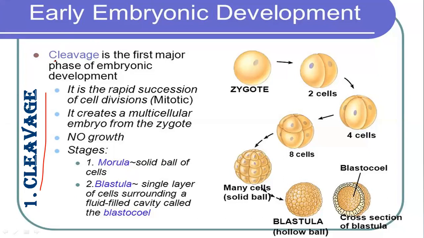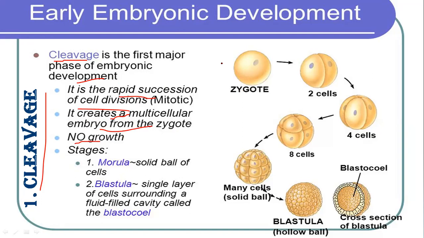It means breaking down or breaking off, we can say, of any cell. So it is the first major phase of embryonic development. It is a rapid succession of cell division. It creates a multicellular embryo from the zygote, and there is no growth.